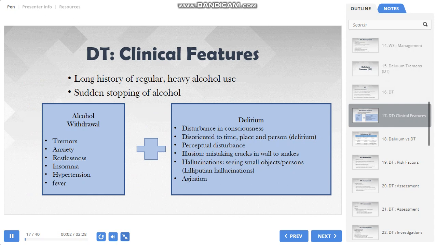So what are the features of DT? The first feature, as we discussed before, is that there should be a long history of almost daily regular use of alcohol and heavy amounts of alcohol use in the recent past. Following sudden stopping of alcohol, some symptoms will appear. One is the usual symptoms of alcohol withdrawal that we saw in the previous session, which is tremors, anxiety, restlessness, insomnia, increase or fluctuation of blood pressure and heart rate, and fever.